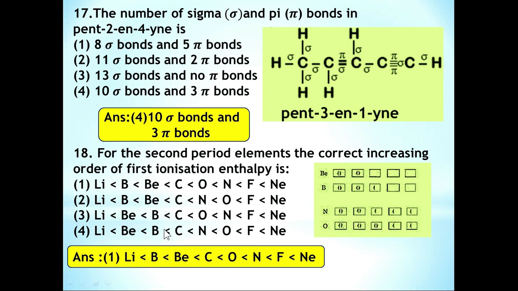So compared to boron, beryllium has the higher ionization enthalpy value. In case of nitrogen and oxygen also, nitrogen has a stable electronic configuration due to half-filled orbitals, 1s2 2s2 2p3. But in case of oxygen, we can easily remove an electron. So oxygen has lower ionization enthalpy than nitrogen.